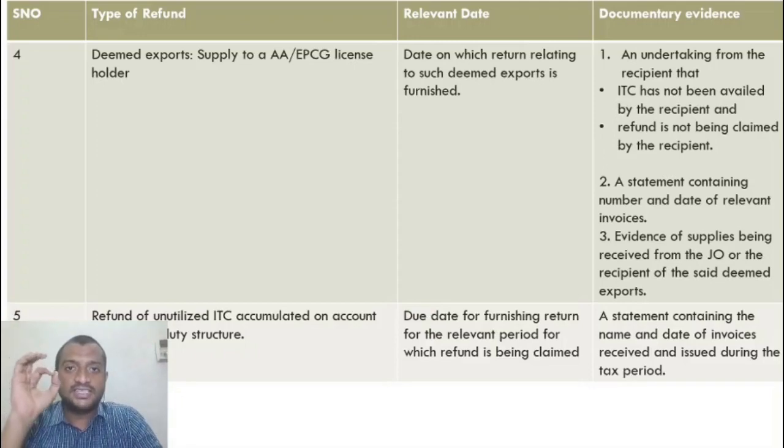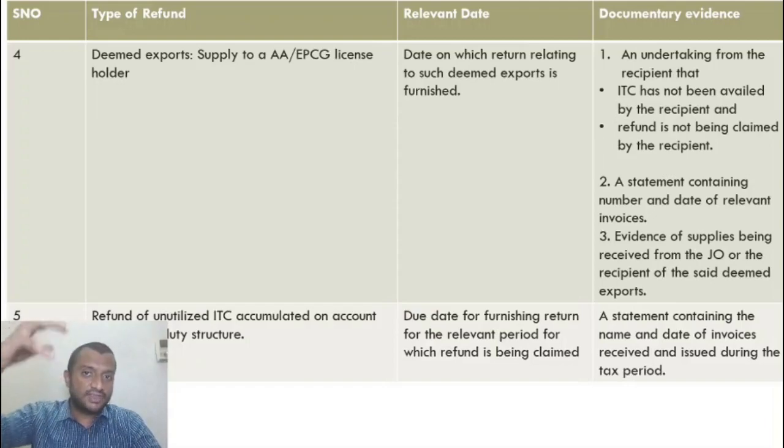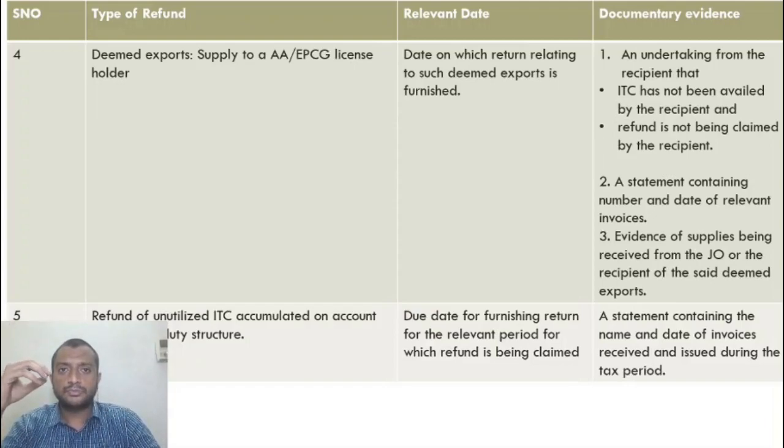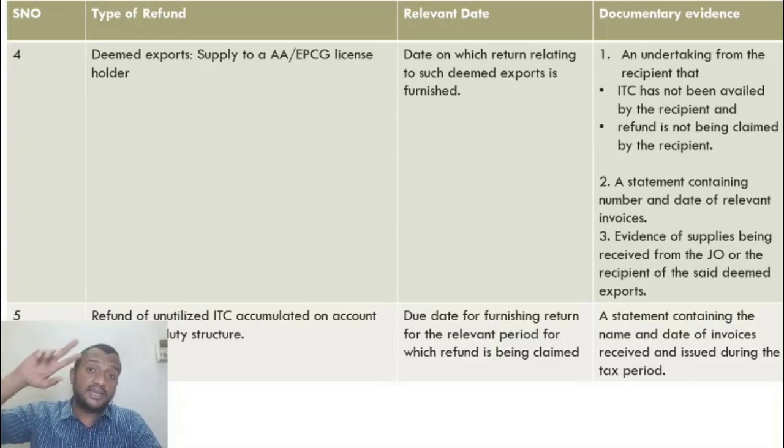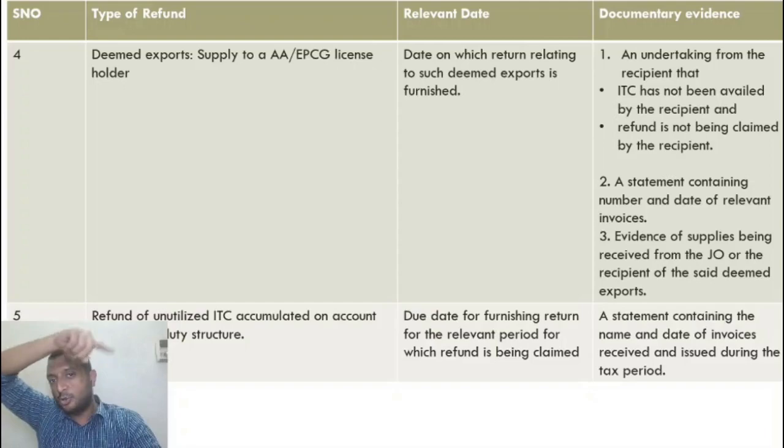That is one advantage there. If they do it without payment of tax, it is with the condition that they will export the goods they purchase or use it for manufacture of something which they'll export. That is the condition based on which the license has been issued to them.